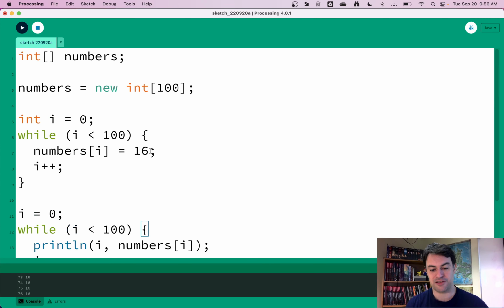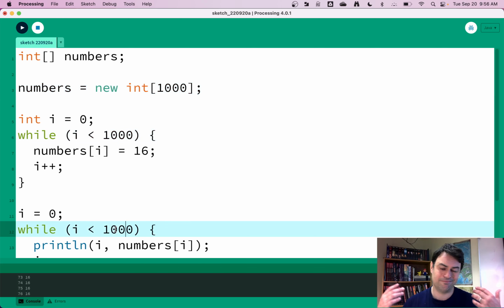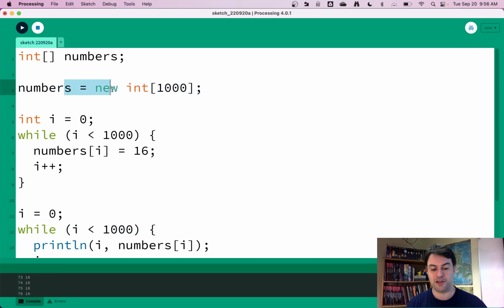One thing that you might want to change in these is to connect the length of the array directly. Right now we have the number 100 here and down here. That's fine, but if I decide actually I need 1,000 numbers, then I have to remember to adjust these numbers too. Not great.